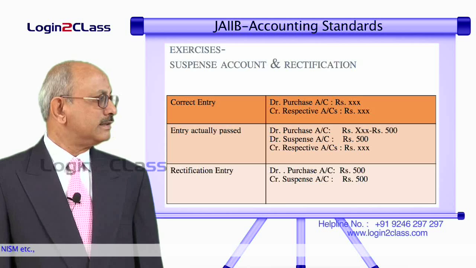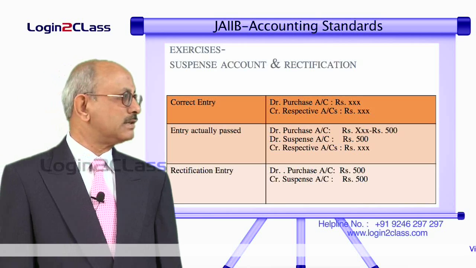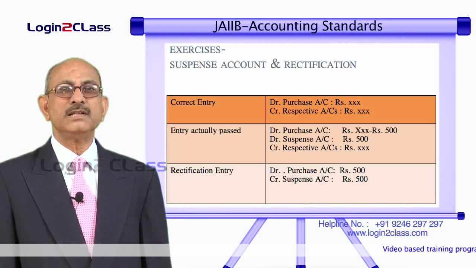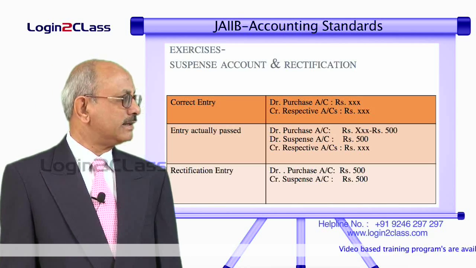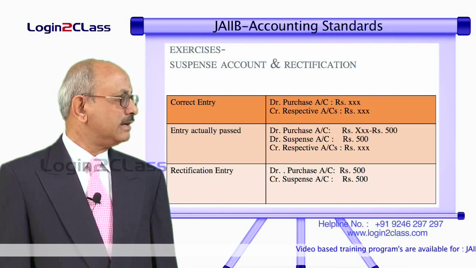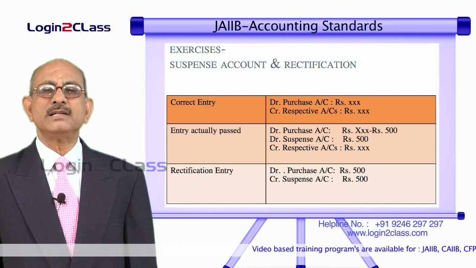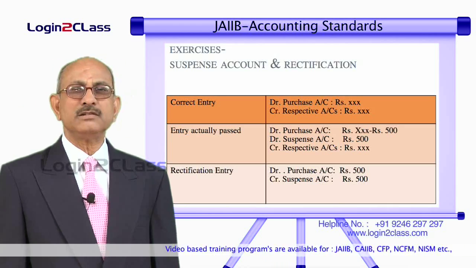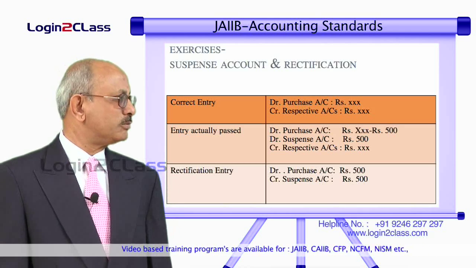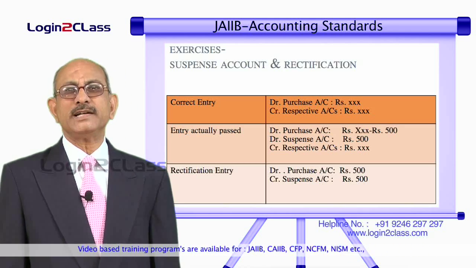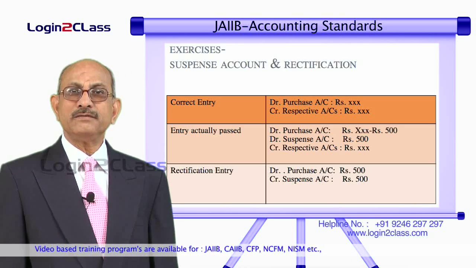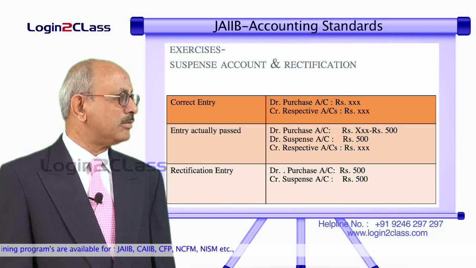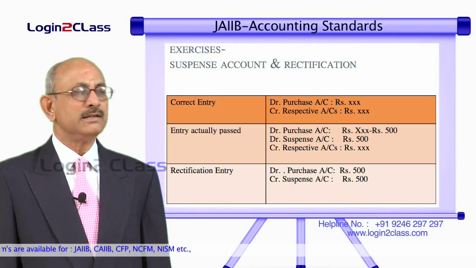Similarly, in the second case, purchases account was undercast by a certain amount. What was the correct entry? The correct entry should have been purchases account debited with the correct amount XXX and the respective accounts credited with XXX. But what entry had we actually passed? We had debited the purchases account with an amount 500 rupees less, that is, XXX minus 500 rupees, but the respective accounts were credited correctly with XXX. Therefore, there was an imbalance between the credit and debit totals in the trial balance, and that amount we had kept in suspense account. So, we had debited suspense account.